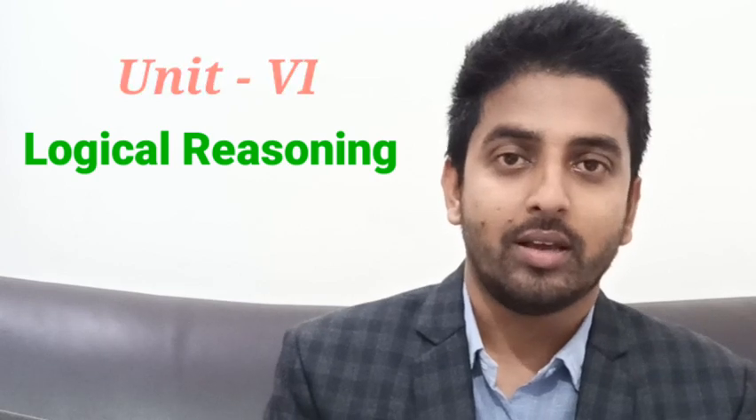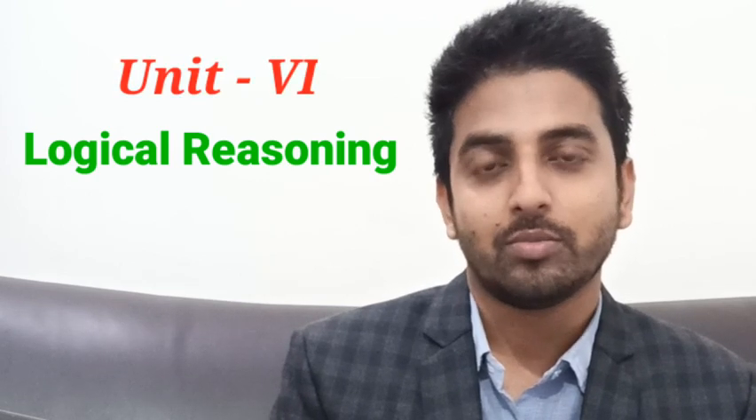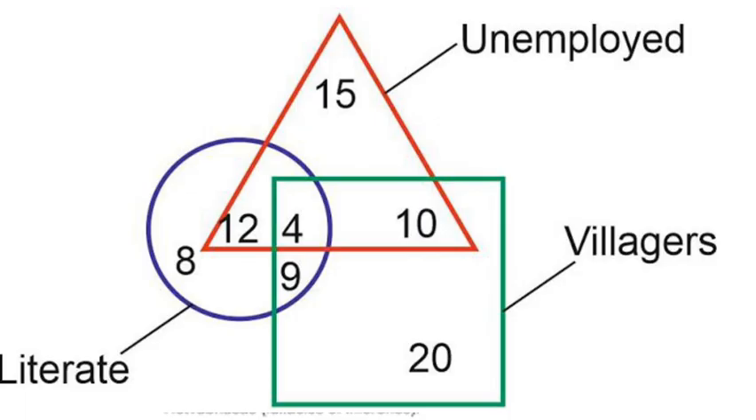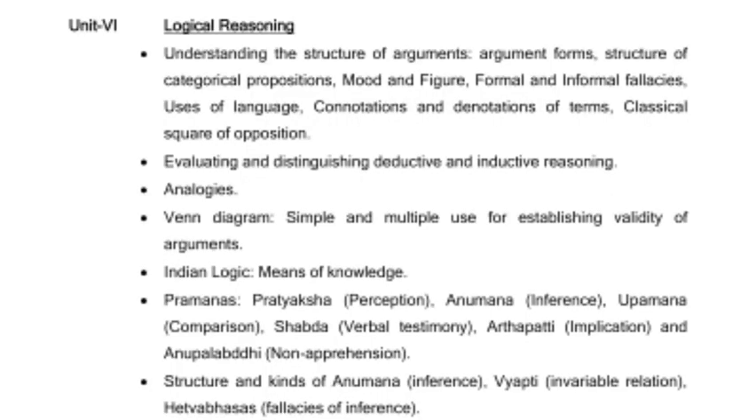Unit 6th is logical reasoning. In this section, you have to answer some questions from philosophy. You have to know some structures of arguments, some forms of arguments, some uses of language, connotation, denotation, etc. You need some knowledge about analogies and Venn diagrams. You have to consult some philosophy book and gather some knowledge about Indian logic, or you can go to Google and find those things, because, as I already said, you will get a lot of information there, and it is enough to qualify NET or JRF.